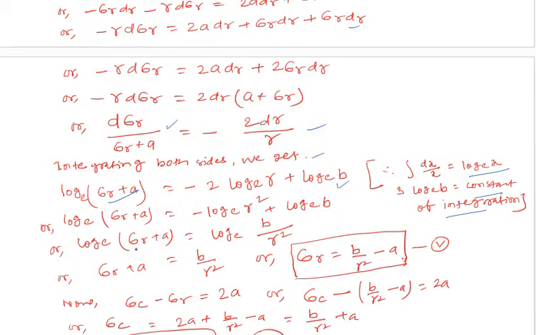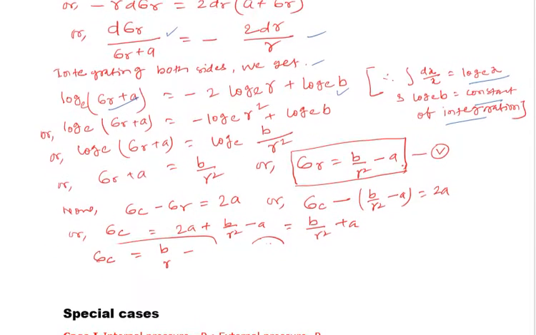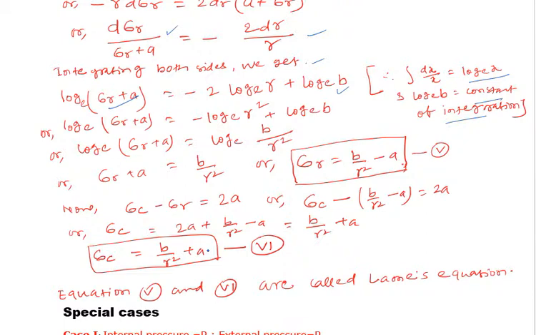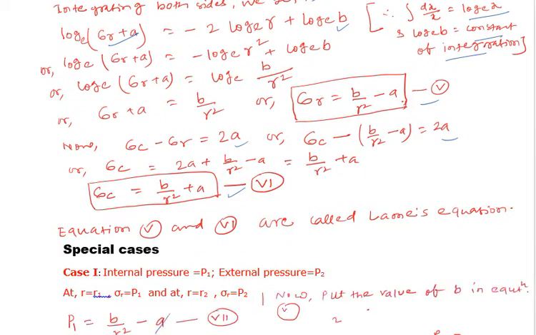After simplifying this, we will have sigma R equal to b by r square minus A. This is equation number 5. Now we know that sigma C minus sigma R equals 2A, that we have already found above. So let's put the value of sigma R over here, then finally we will have sigma C, that is hoop stress, equal to b by r square plus A. This is equation number 6.